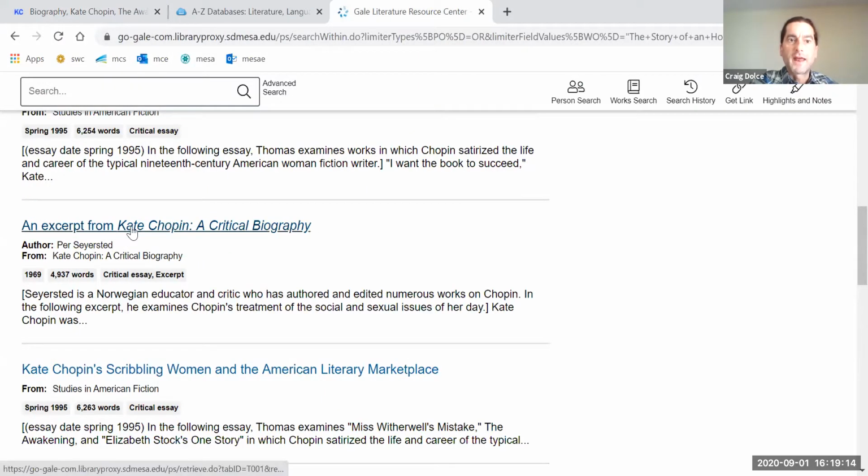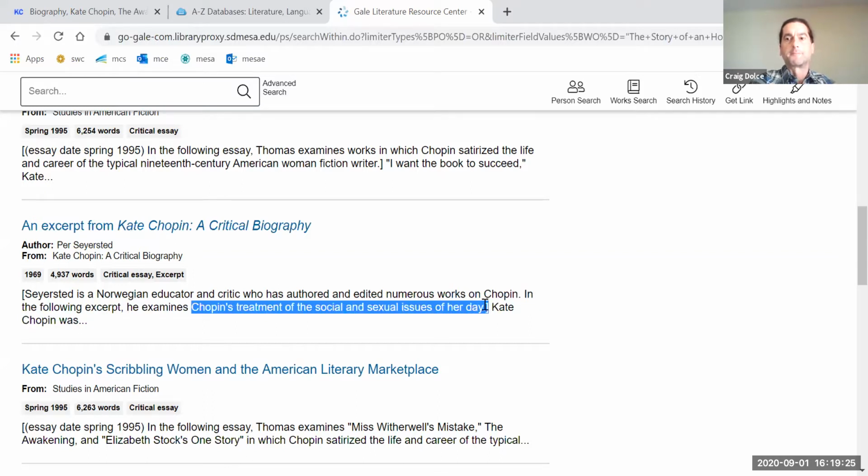Per Sejersted, an excerpt from Kate Chopin: A Critical Biography. Now, when you read this little blurb, it tells you what the article's about. He examines Chopin's treatment of the social and sexual issues of her day. Setting, right? You can analyze the setting of the story, and the word milieu, right?